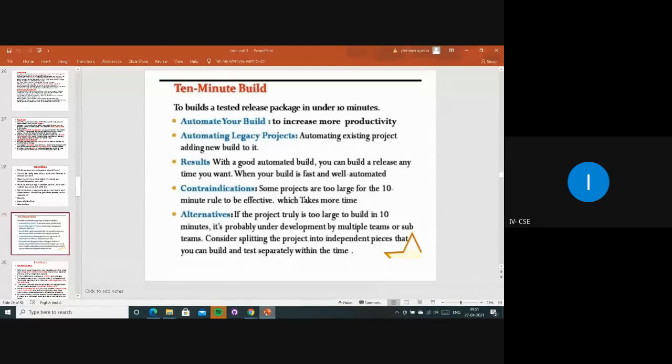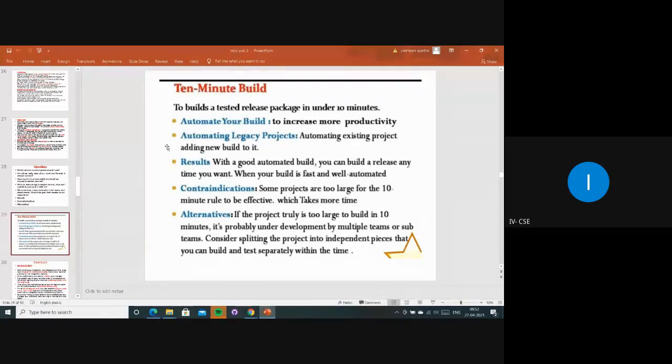Okay, so every day they will be conducting some meeting to discuss what things they have done and what things are pending. According to that, they are going to be testing all the release package within under 10 minutes, by using some automated tools. With the help of those tools they can develop that product. They can conduct meetings, focus on that and work on that, right?